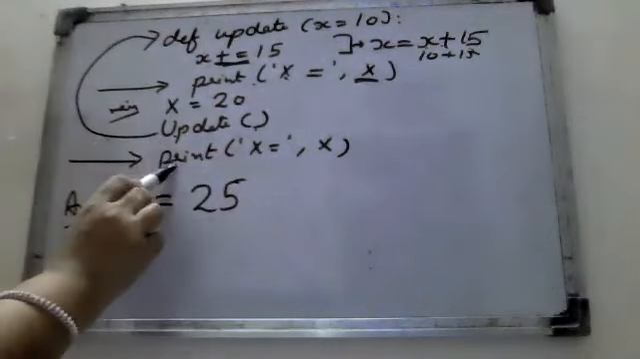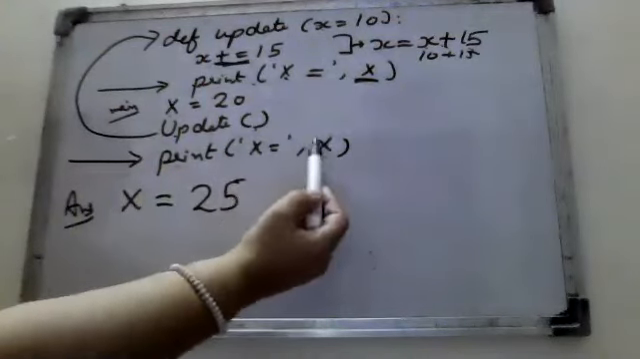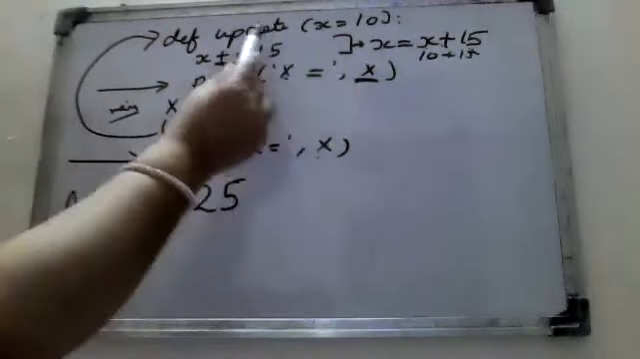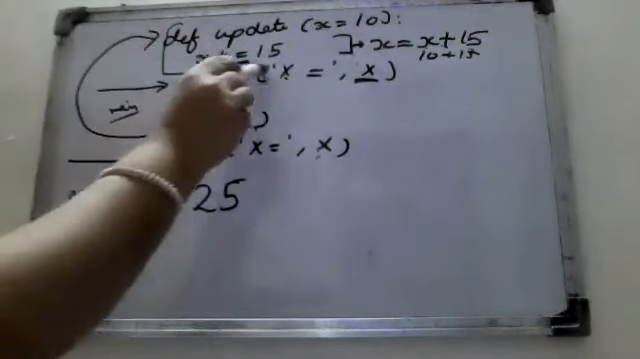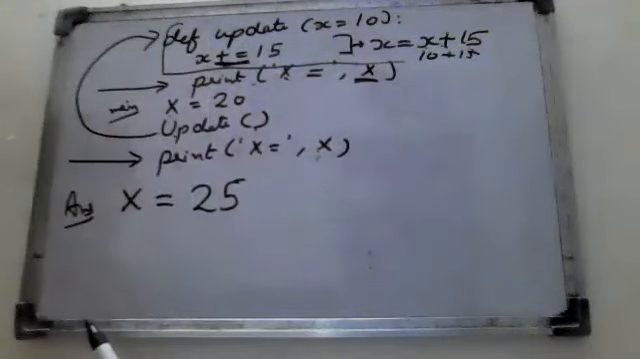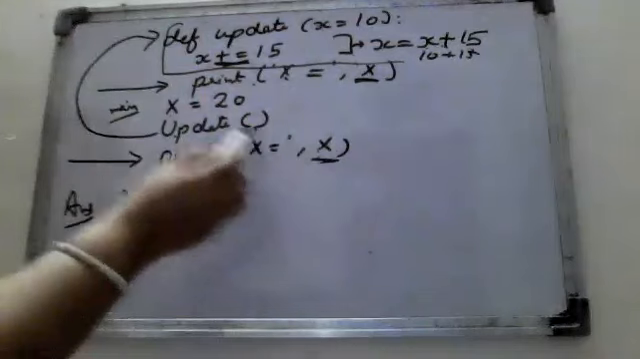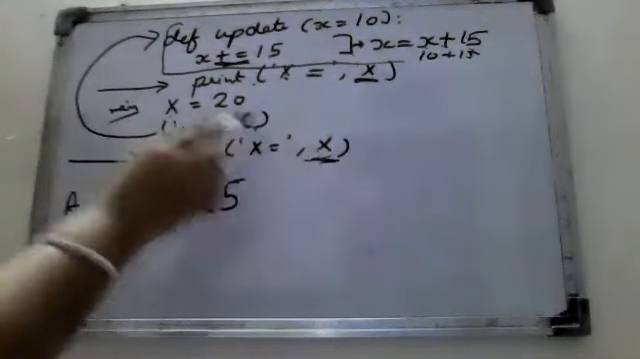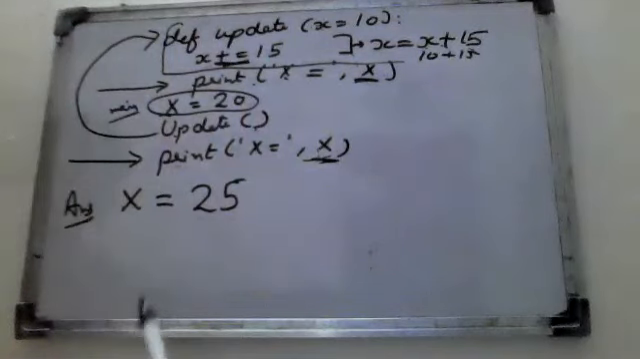After that it moves to print X again. So don't take the same X. Why? Because that is a local variable and its lifetime is within this function only. After that it is dead. So you have to take this X variable as this one, because this is a global variable and its time period, or its scope, is throughout the program.